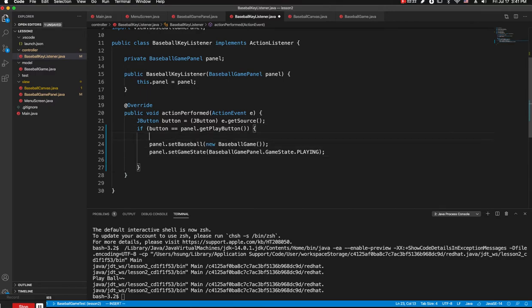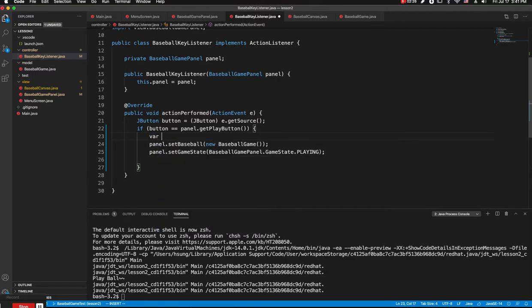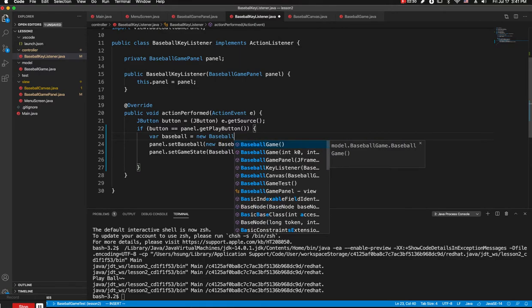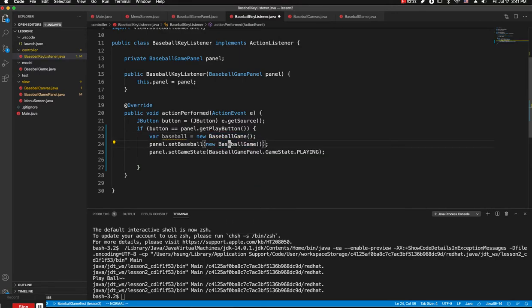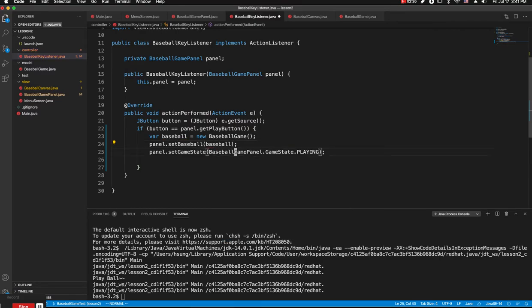So actually, let's have a var baseball, new baseball game object. We need to have access to that this way, and we will have an integer array as the game key. So int array keys is baseball dot get key.